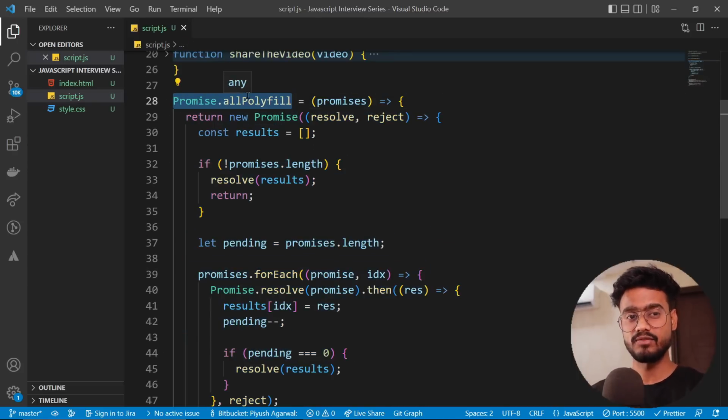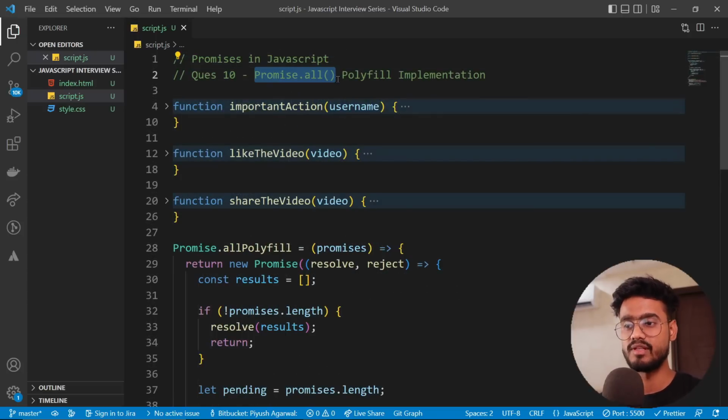And trust me, this is one of the most asked questions when it comes to promises. In all juniors, seniors, any type of interview, it is asked a lot. I cannot stress enough how important this question really is. So cool, that was the Promise.all implementation.